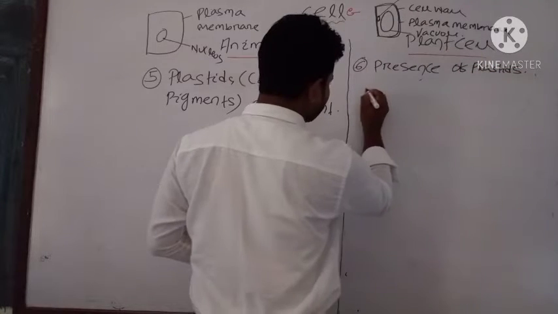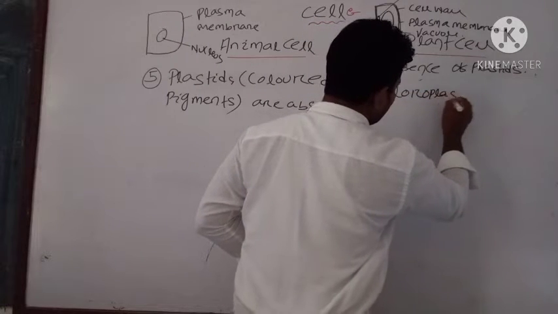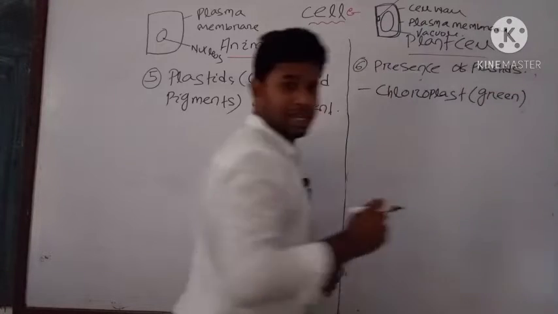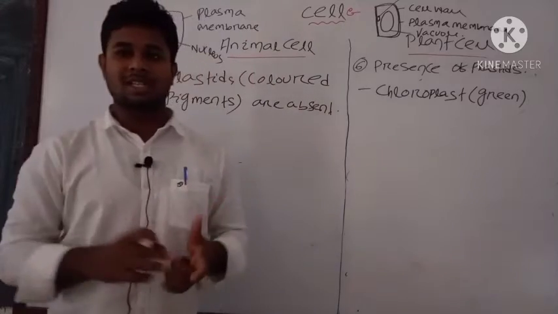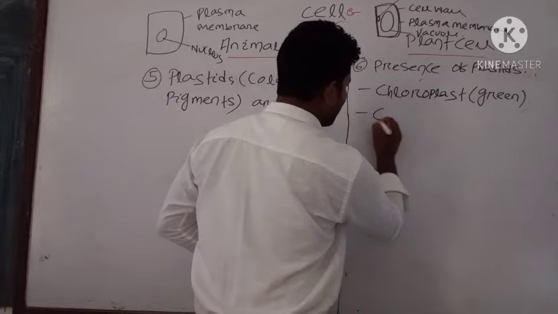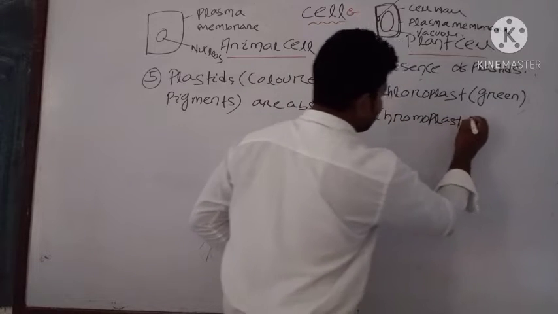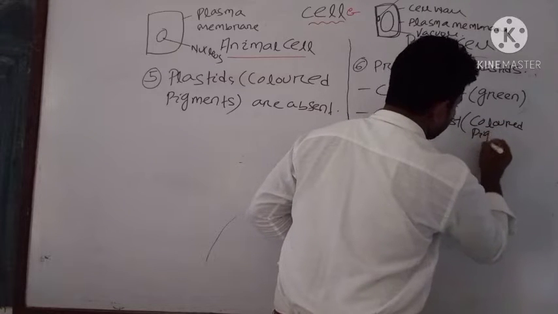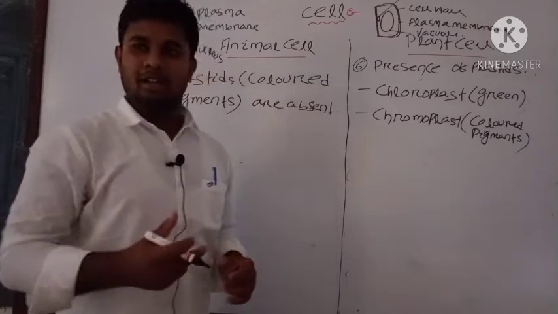It may be chloroplast, which is usually green in color. In which process does chloroplast help? In the process of photosynthesis, the chloroplast pigment is used. Okay, next is chromoplast. Chromoplast is your colored pigment. It can show yellow to red colors.